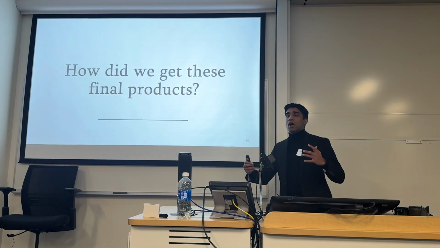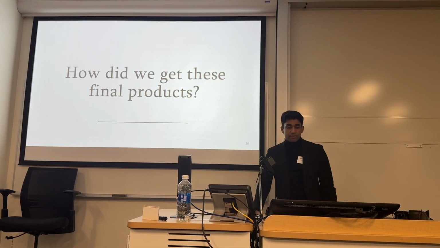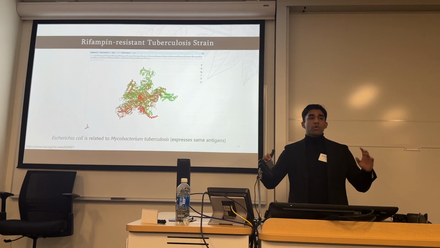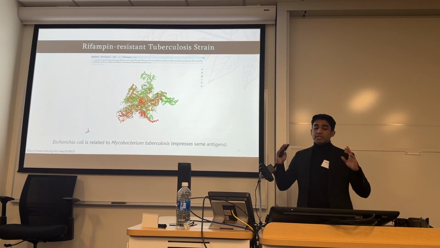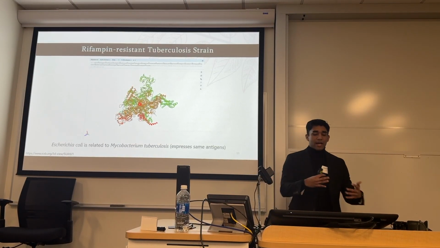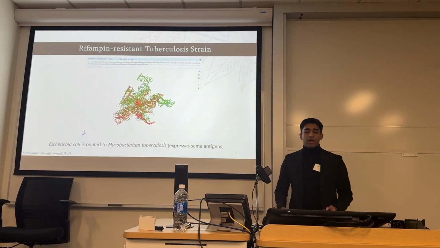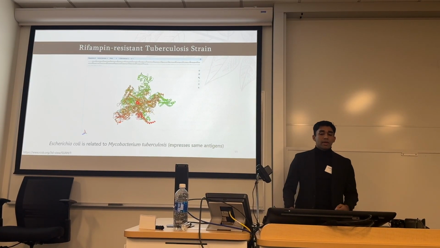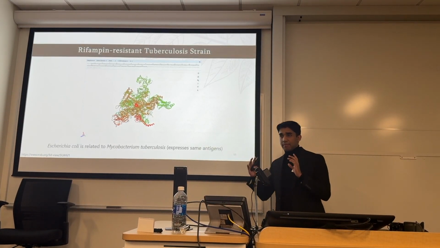Now let me explain to you how we reached these final products and the considerations that went into this. The first thing we did was we found a rifampin-resistant tuberculosis strain. Now this is clearly important because we need to know what the product looks like and what we are trying to tackle. For this, we used a substitute, E. coli, rather than Mycobacterium tuberculosis. And this is an apt replacement because they both express the same antigens.